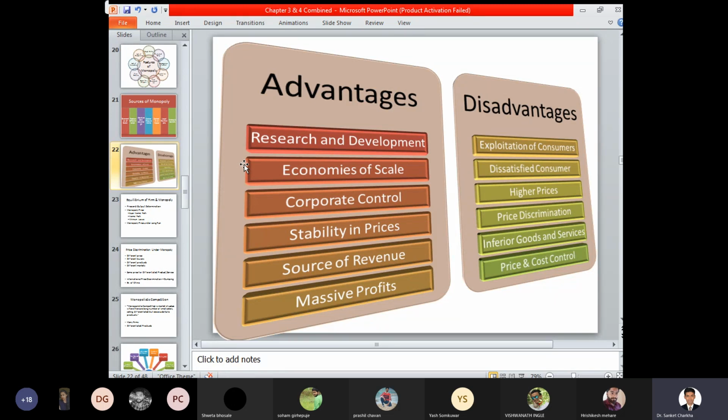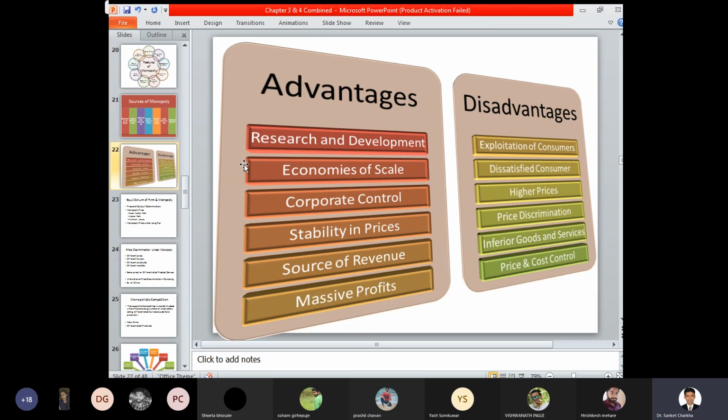And lastly, the concept of price and cost control. Here there is always flexibility in the price that is charged to a consumer. That is, the price changes based on the amount of profit a particular monopoly firm wants to gain. If it is looking for more profit, the price may increase, and if it is looking for an average amount of profit, the price can be stable in a monopoly market. And lastly, the cost control.